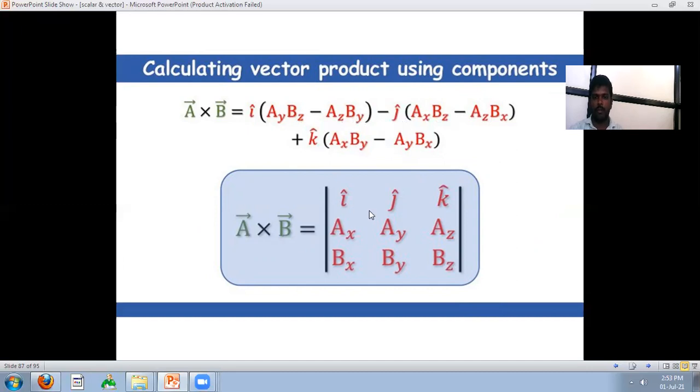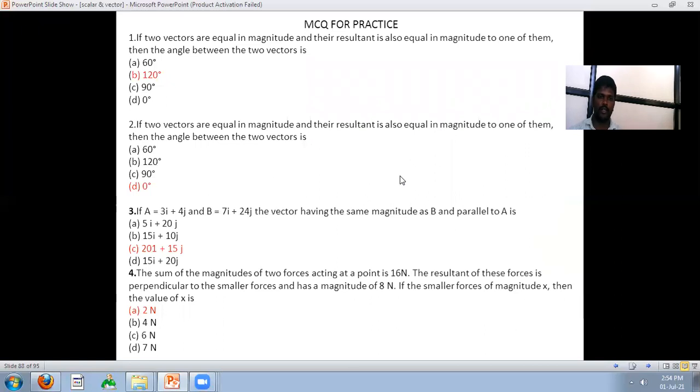That is a matrix, the determinant of i cap, j cap and k cap, ax, ay and az, bx, by and bz. Simplify this determinant, then the cross product equation will be simplified. How to calculate any two vectors' cross product: the equation is i cap, j cap, k cap, ax, ay, az, bx, by, bz, and calculate their cross product. Okay, some MCQs of the chapter.